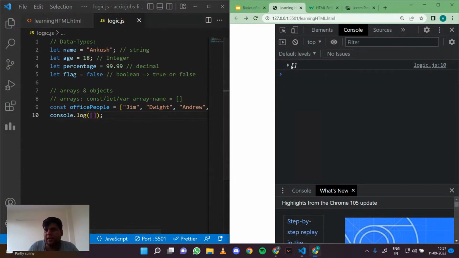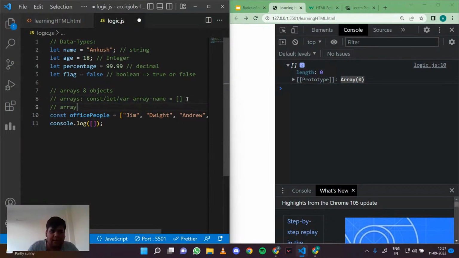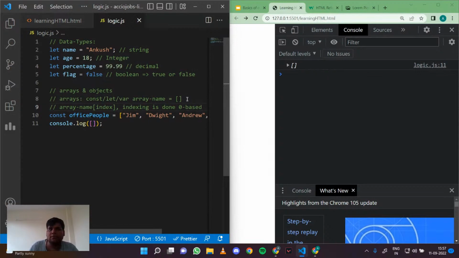This is an empty array, length 0, but you see that this is an array. And to access an element, we just do the array name and the index we want to capture, and indexing is 0 based in JavaScript, right?